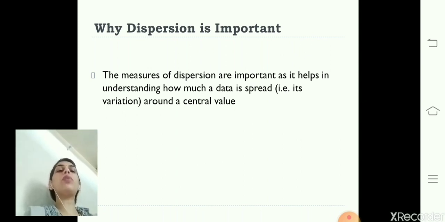So, it is very important to know how much our data is spread from its central value. To measure that scatteredness, we have some measures like range, standard deviation, mean deviation and quartile deviation. With the help of those, we can calculate various measures of dispersion, or we can calculate the scatteredness of the data.